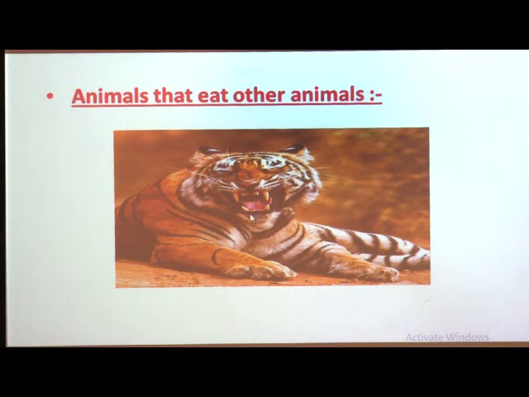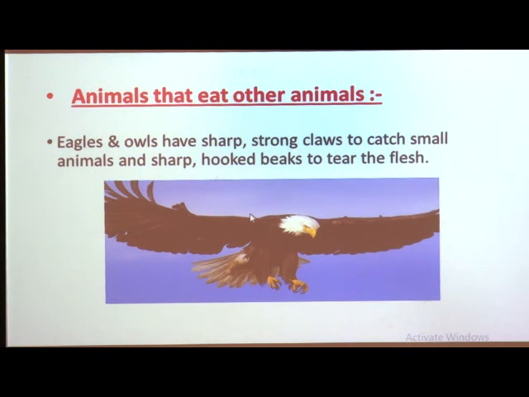And the animals like eagles and owls have sharp strong claws. These are the claws of that eagle. This is the eagle. These are the sharp and strong claws which help them to catch small animals, and a sharp hooked beak.